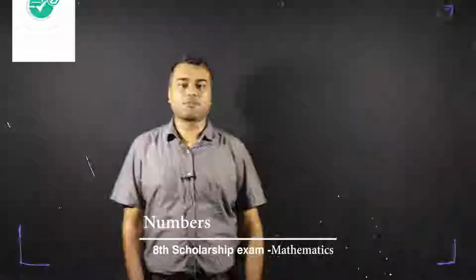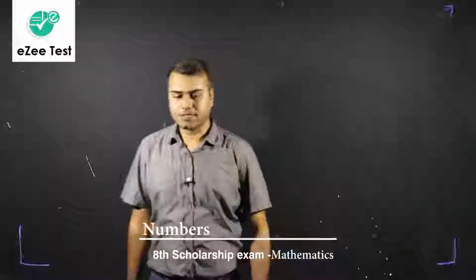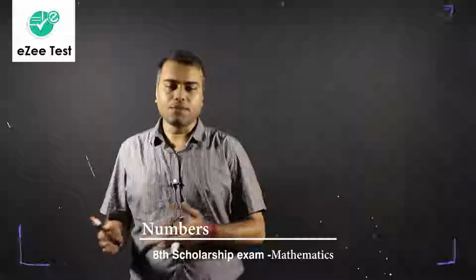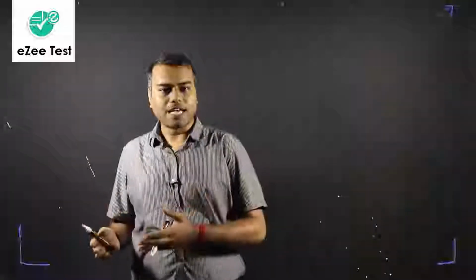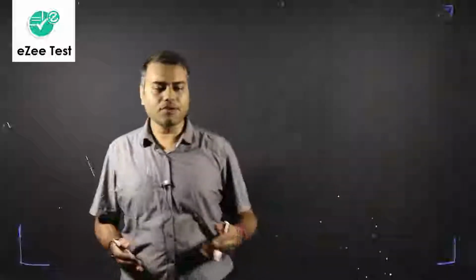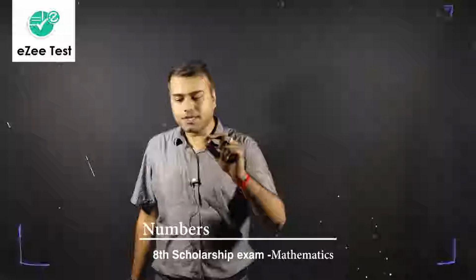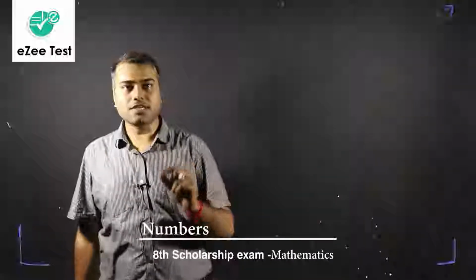Let's start with our first chapter, the understanding of numbers. So numbers are classified in various ways: positive number, negative number, even number, odd number, natural number, whole number, rational, irrational, real, unreal. There are a lot of ways to qualify numbers. So we will study a few of those classifications today.